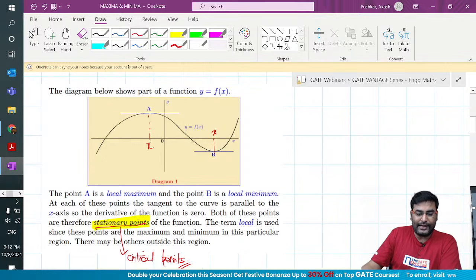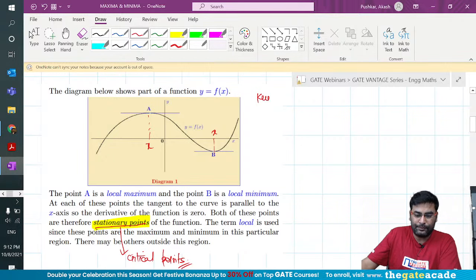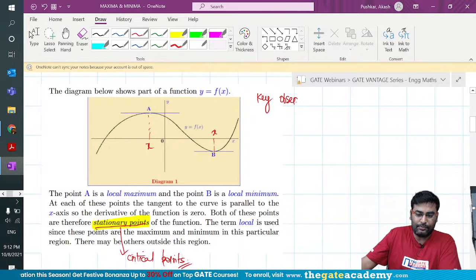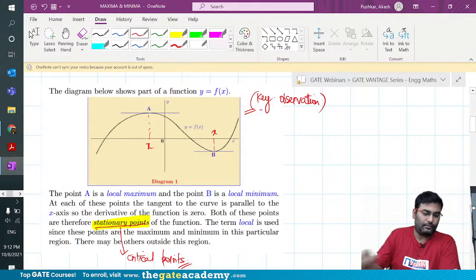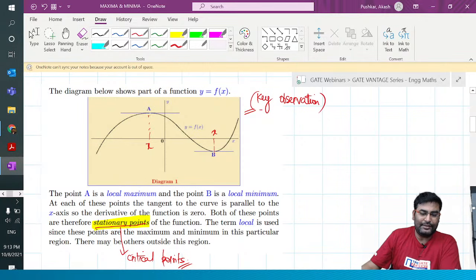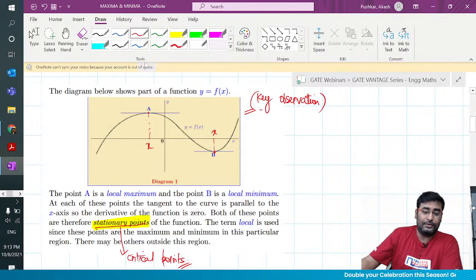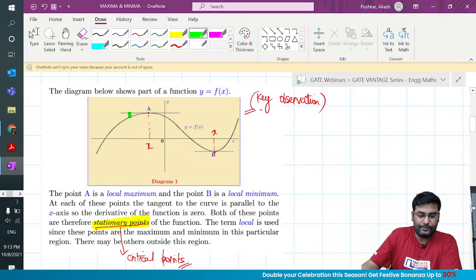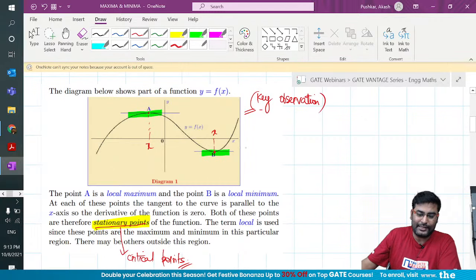So if you focus on x, what is your key observation? If you look at this graph, what is your key observation? The key observation is that the moment this maximum or minimum comes, the graph gets flat. Can you see that, guys? Here the tangent is a horizontal tangent.